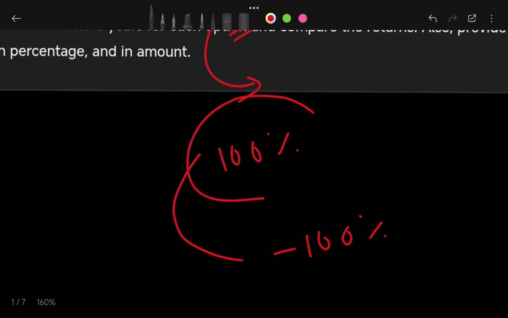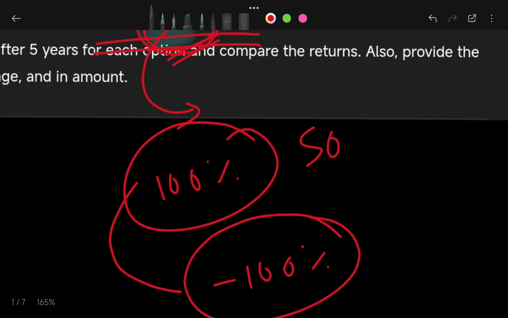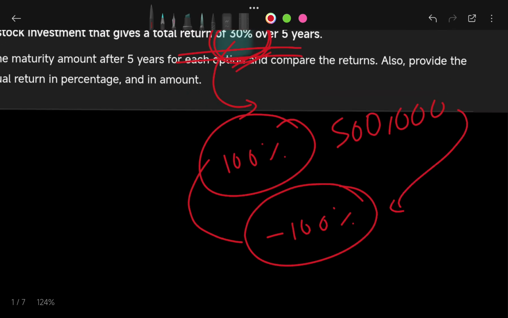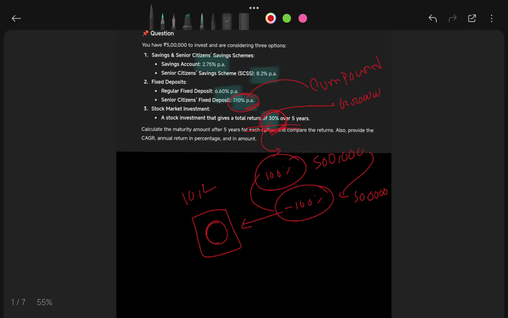So if I start investing 5 lakh, I may get 5 lakh additional, then our total would be 10 lakh, or it could also be zero. My total investment could also become zero. So that is the case.